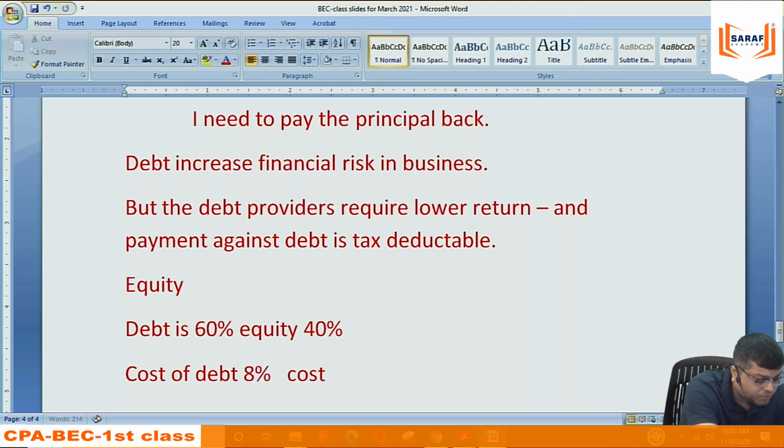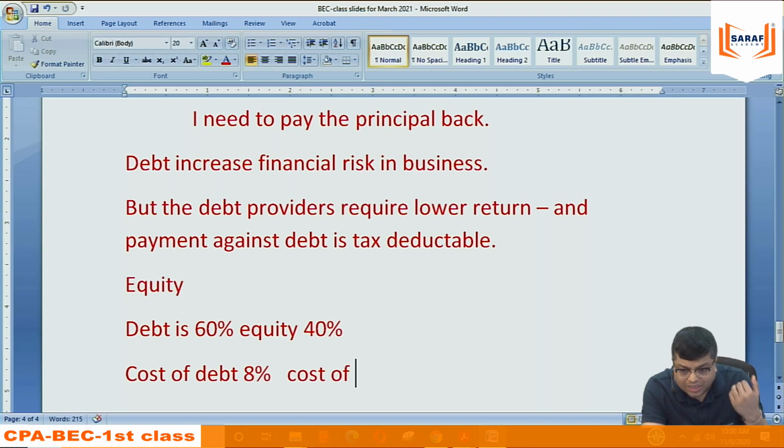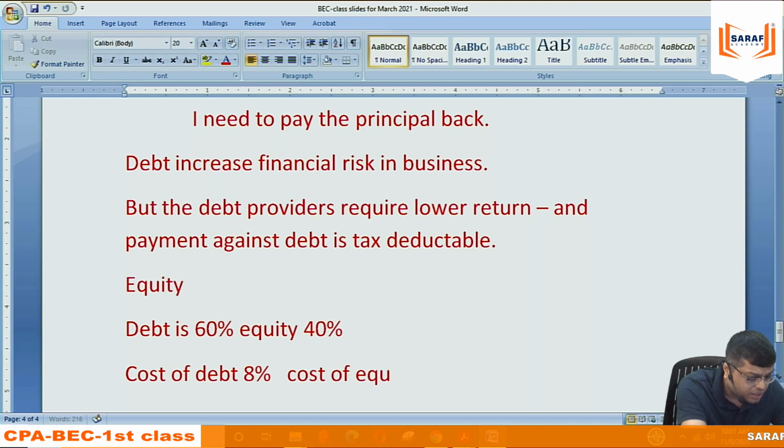We will understand how to calculate cost of equity, types of debt, types of equity, everything later. But before going into that, my basics should be clear, so that the technical understanding I will get automatically. First, I am giving a basic understanding. The cost of debt is 8% and the cost of equity is say 15%.